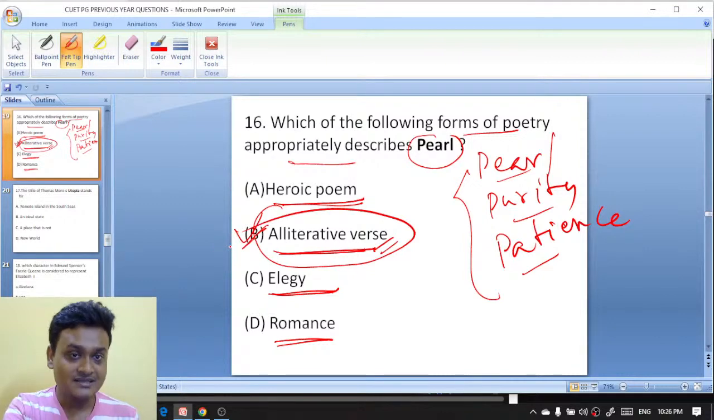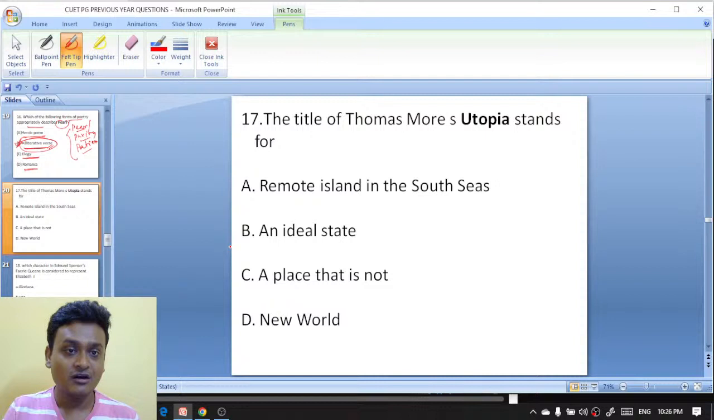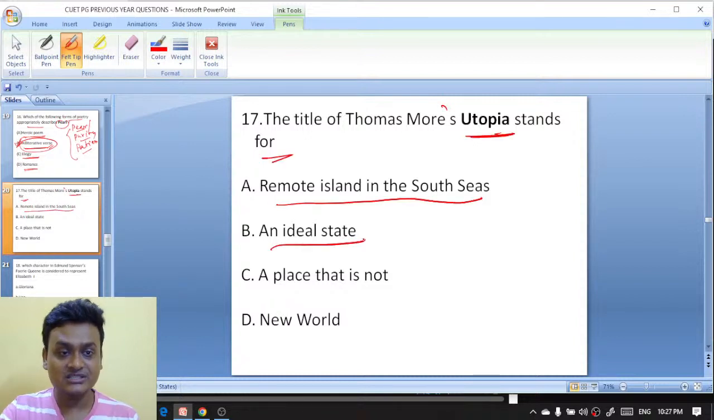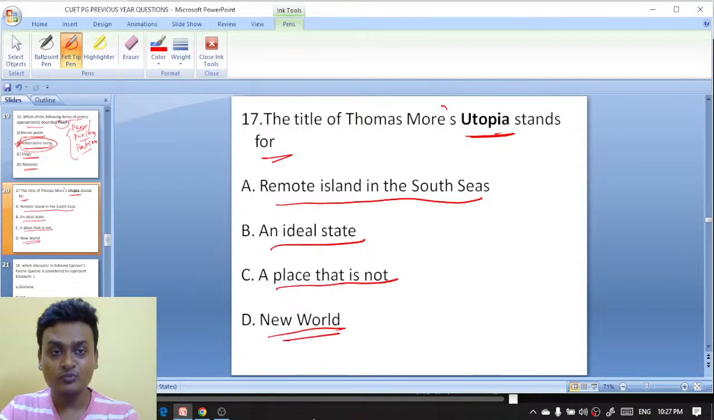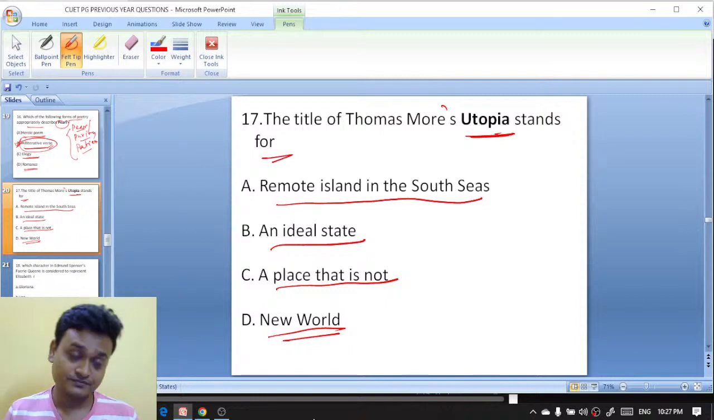Moving ahead to question number 17. Mukesh, you are absolutely right, B is the right answer, alliterative verse. Now, question number 17. The title of Thomas More's Utopia stands for a remote island in the South Seas, an ideal state, a place that is not, a new world.